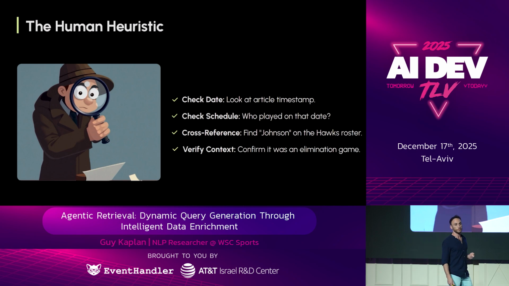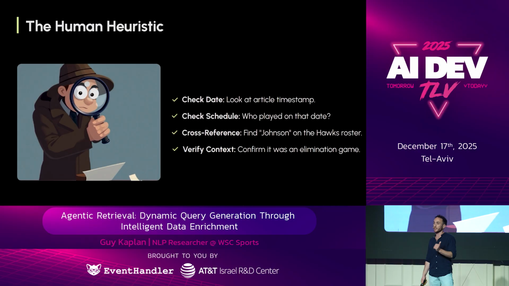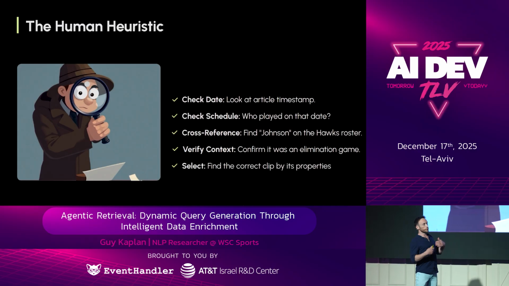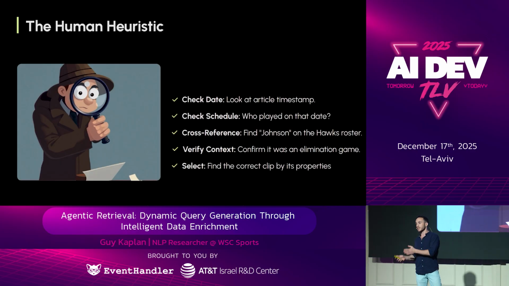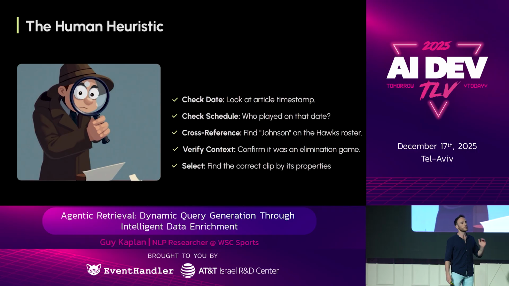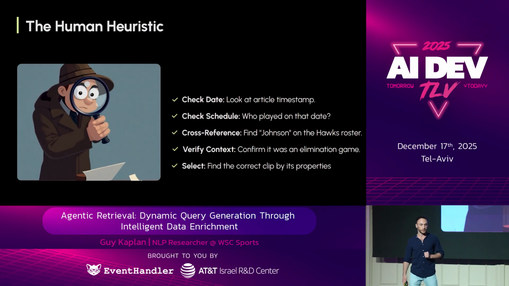Then they would verify. They would see if it was actually an elimination road game. And at last, they would find the game, go over all the assists until they find the one that broke the record. That is what they will select. So this is just a series of logical steps, okay? Grounding, verification, and refinement. And this brings us to our solution.